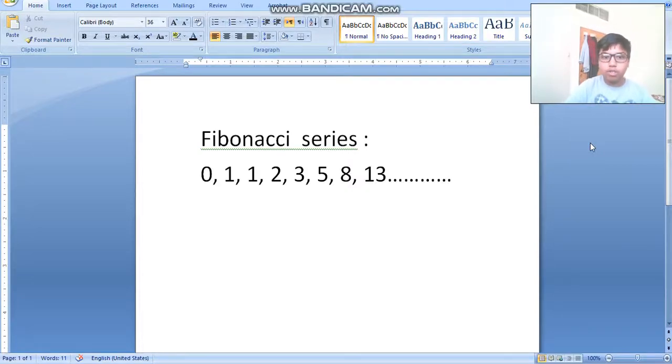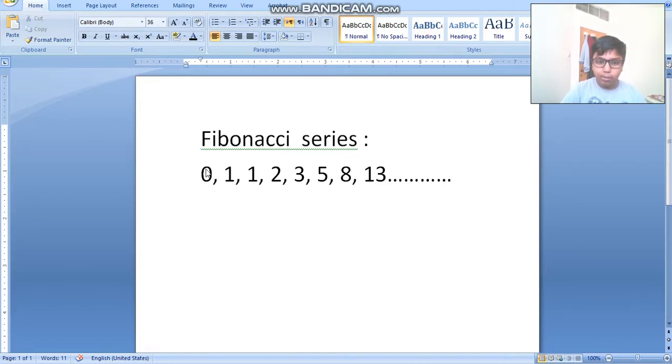So hello guys, today we are going to be writing code or a program in C++ to generate the Fibonacci series. So what is Fibonacci series? Fibonacci series is that the next term in any sequence is the sum of the previous two terms. This is an example of Fibonacci series over here.